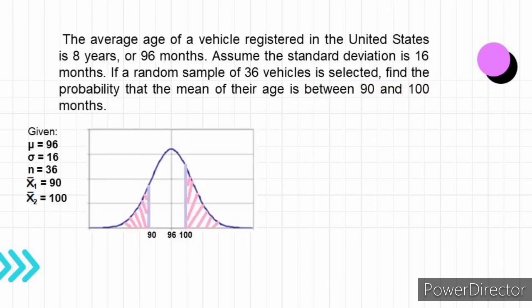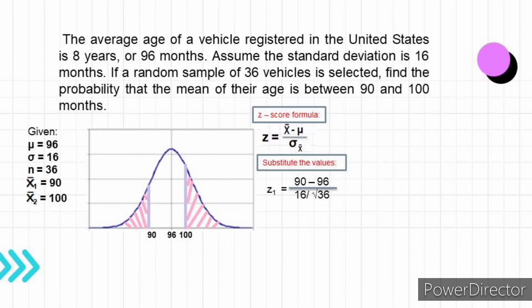Next step, convert the two sample means into z-scores using this formula. Then, substitute the values. So, z sub 1 is equal to 90 minus 96 over 16 divided by the square root of 36, that is equal to negative 6 divided by 2.667. We got negative 2.25.